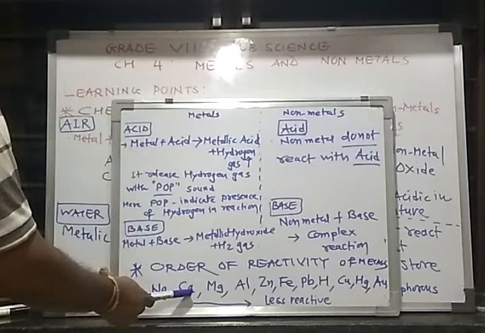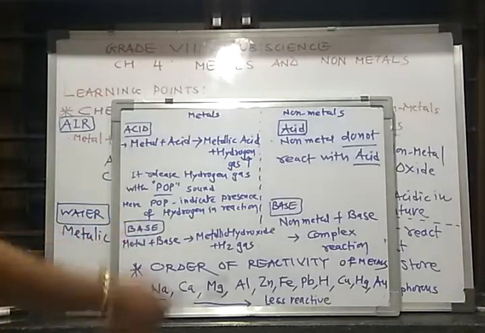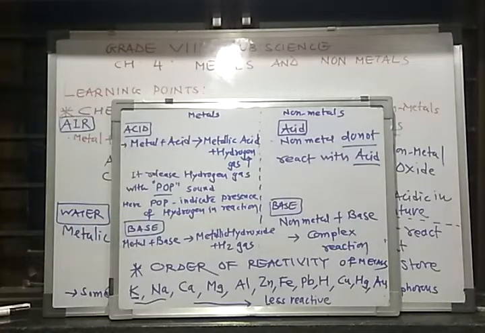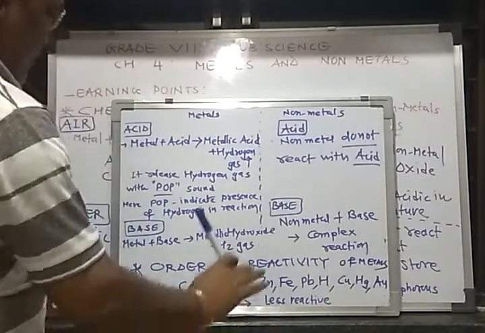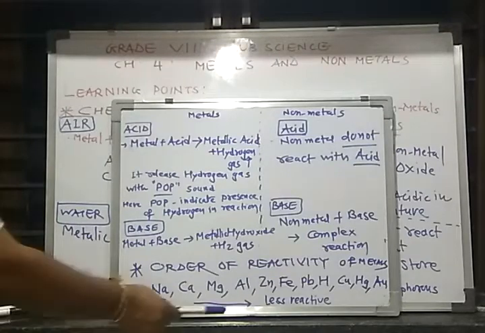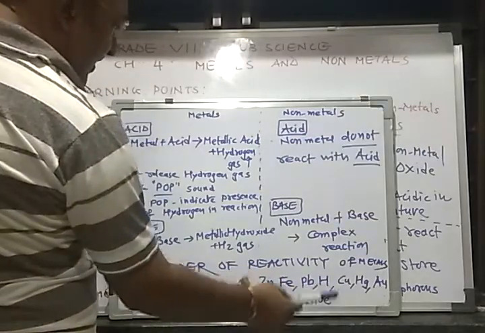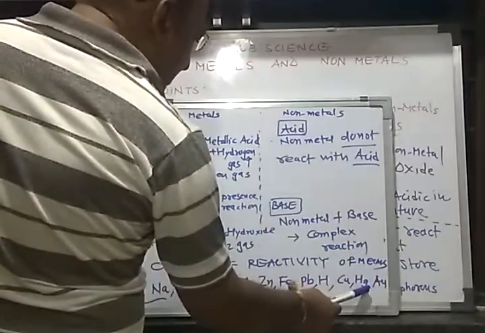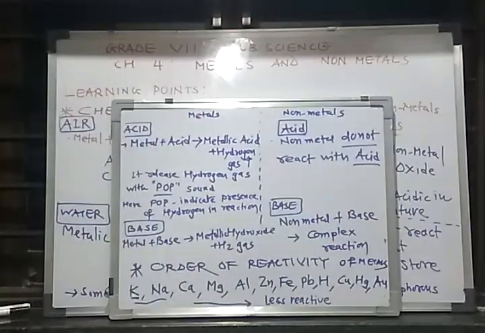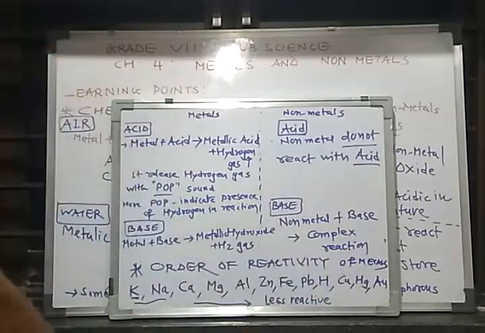Now calcium and magnesium react at room temperature. Aluminium, zinc and iron are less reactive. They are in the middle, reactive but only on average. Then lead is there, then hydrogen. The least reactive metals are copper, mercury, and the last one is Au, gold. So this is the order of reactivity of metals.